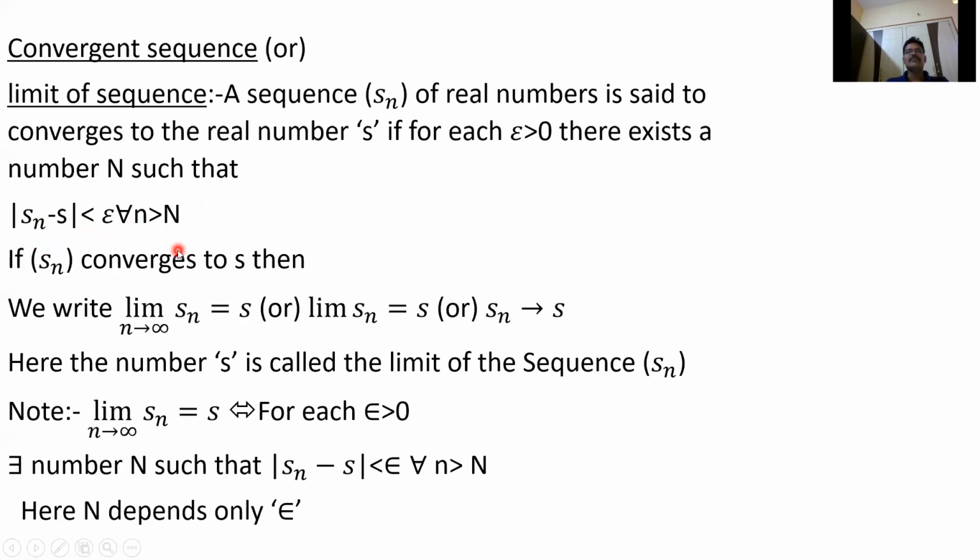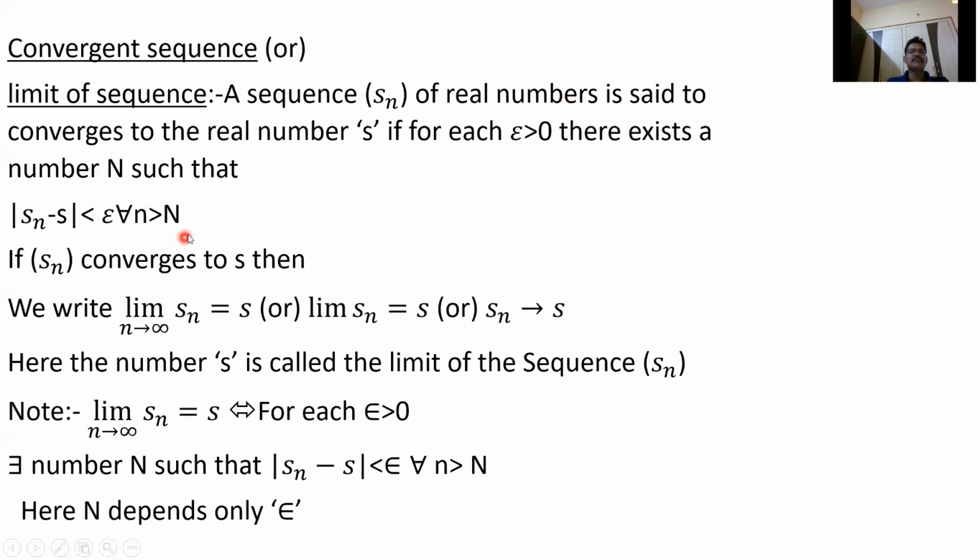So a sequence Sn converges to a real number S if you take any epsilon greater than 0, however small it may be, then there exists a number N such that the difference between Sn and S is less than epsilon whenever n is greater than N. The modulus of Sn minus S is always less than epsilon, however small epsilon is.